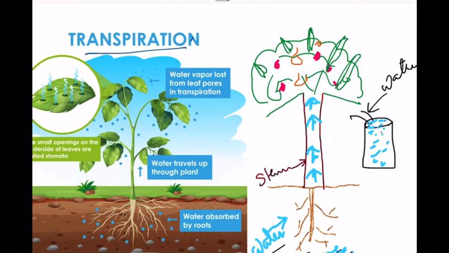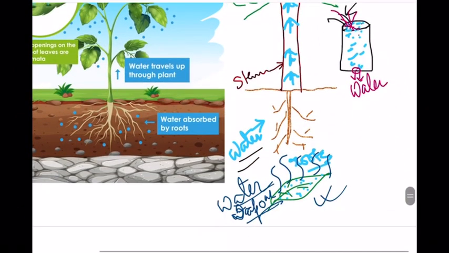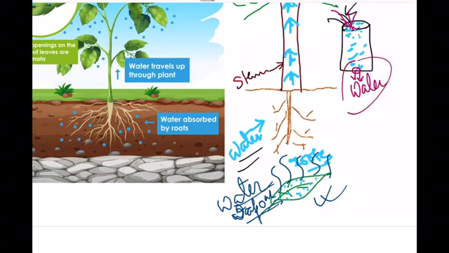But if there is a hole over here, if it is a broken glass, the water will continuously flow out, and you can pour more and more water. So the leaf is like that. The stomata present in the leaf are like the hole in this glass. Continuously water is coming out in the form of water vapor, and more water is sucked by the root and transferred to the different parts of the plant by the stem. So this is transpirational pull.